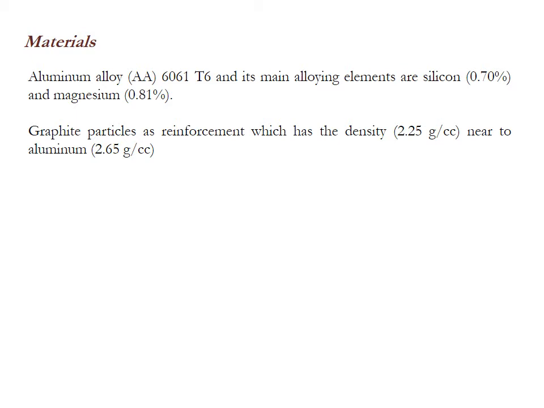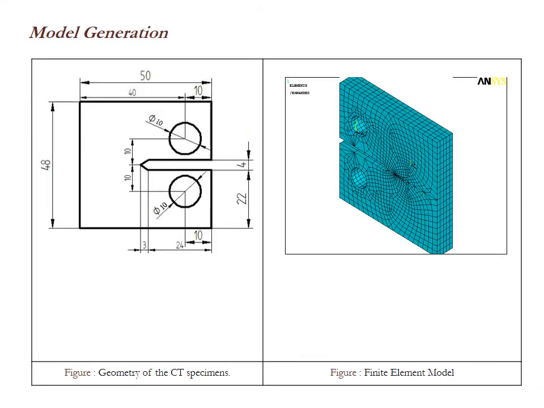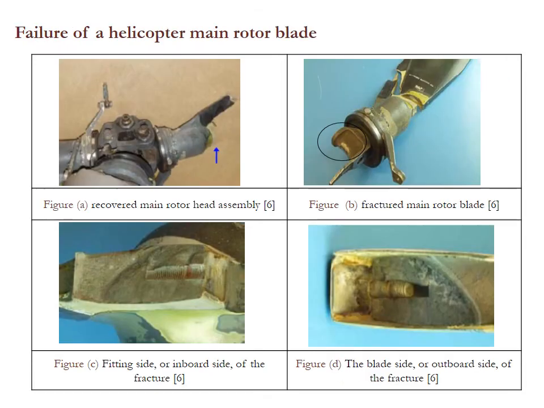Aluminum 6061 in T6 condition is used as a base material. Its major alloying elements are silicon and magnesium. Graphite particles are selected as a reinforcement, which has a density near to aluminum. For model generation, a CT specimen is used, and the geometry of the CT specimen is given in this sketch. The finite element model is also carried out using ANSYS.